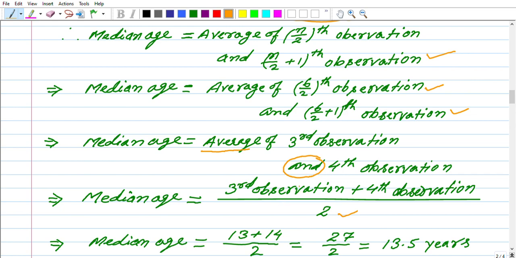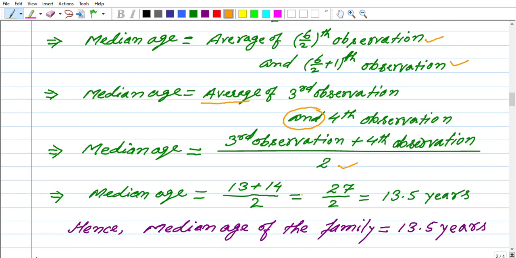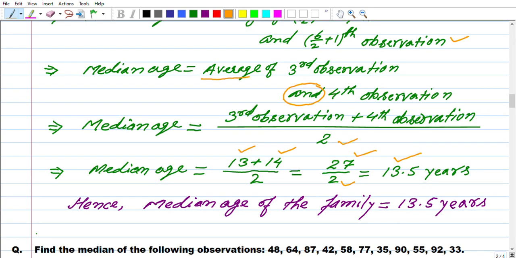So third observation plus fourth observation divided by 2, and you see in the data, the third observation is 13, the fourth observation is 14, divided by 2. You add it, 27 by 2, we get 13.5 years. The median age of the family equals 13.5 years. Next question we will take.